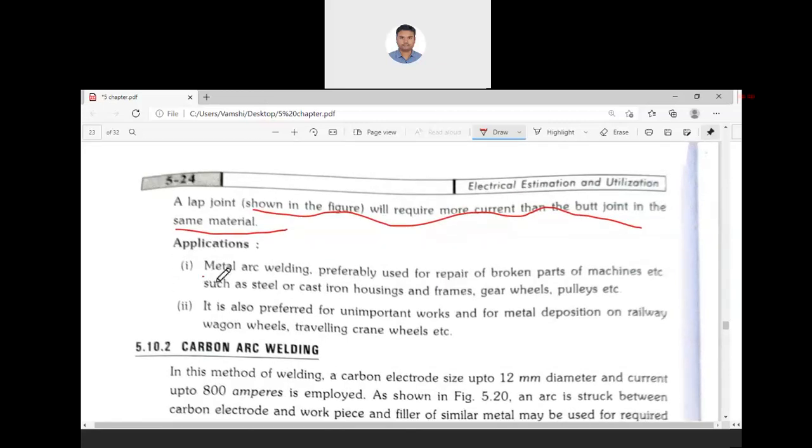This metal arc welding is preferably used to repair broken parts of machines such as steel, cast iron housings, frames, gear wheels, pulleys. In such cases, we use the same material rather than another deposited material.